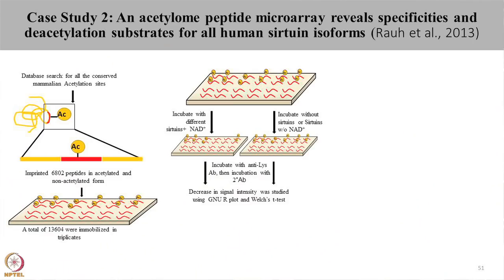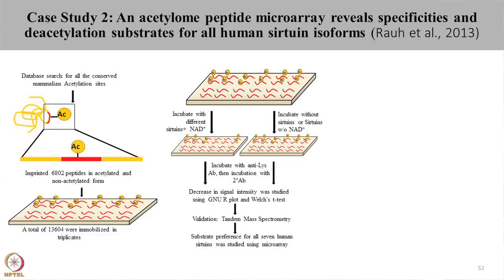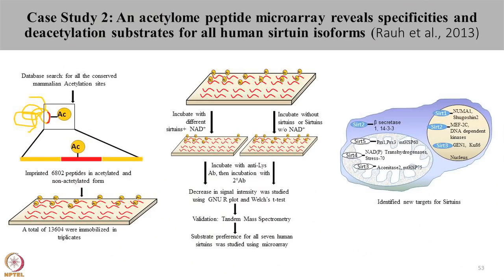These peptide arrays were further probed with primary and secondary antibody to look for the change in the level of acetylation upon incubation with sirtuins. The decrease in the signal intensity of acetylation was calculated using the Welch T test. These acetylation patterns were also validated using mass spectrometry, and this study resulted in identification of substrate preferences for different sirtuin isoforms. Further, this study led to identification of new targets for sirtuins.